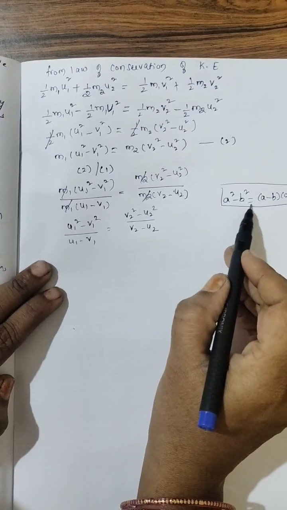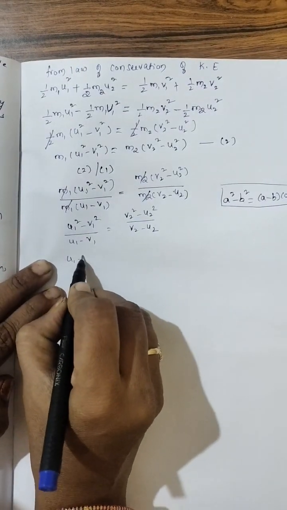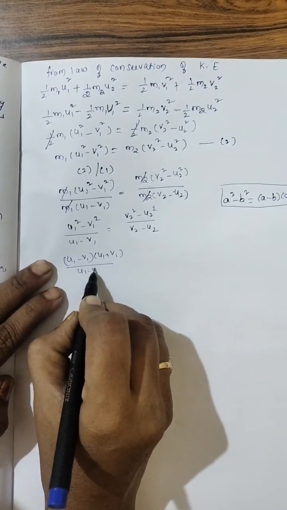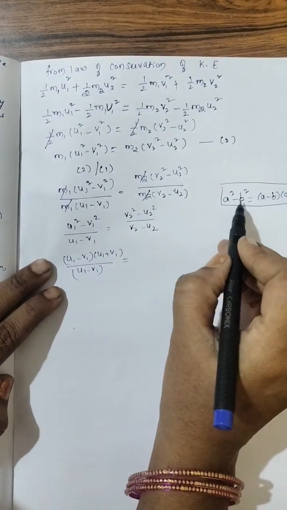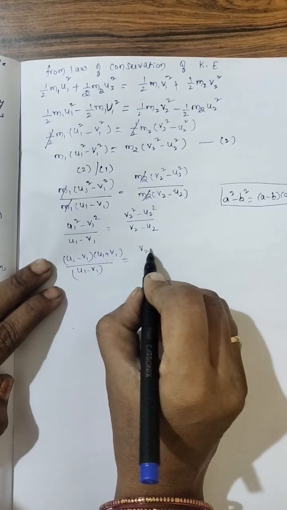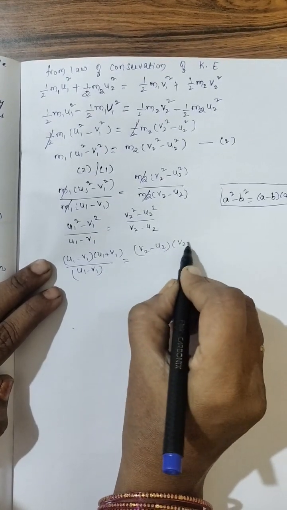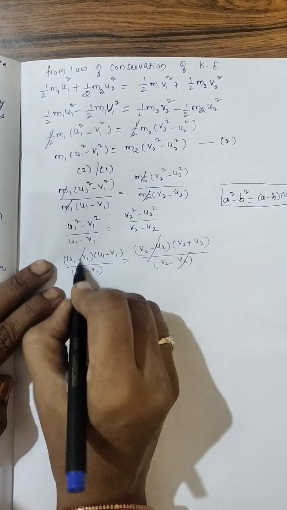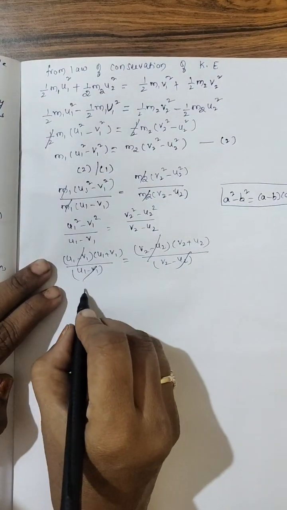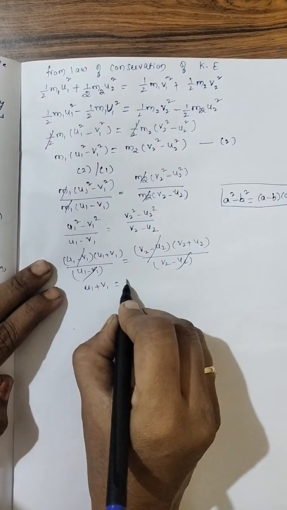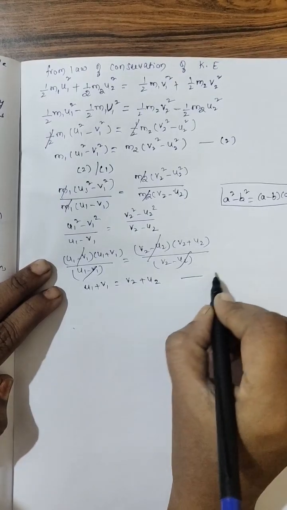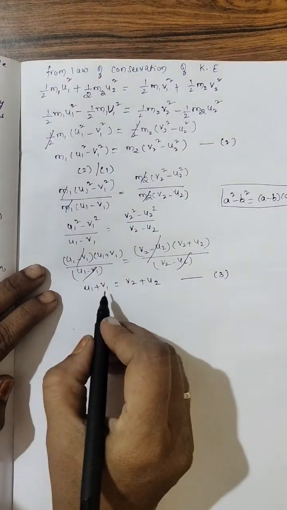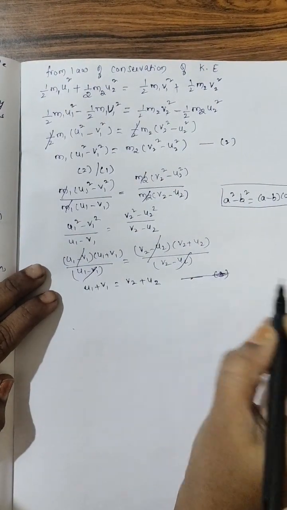Alright. Now this formula I am applying here. What I will write? (u1 − v1)(u1 + v1) by (u1 − v1). This is equal to, here also I am applying this formula only, (v2 − u2)(v2 + u2) divided by (v2 − u2). The same terms strike off. Now what remained? u1 + v1 is equal to v2 + u2. Put it as equation 3.